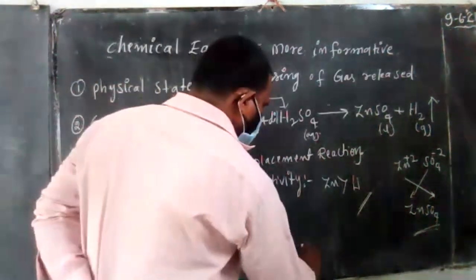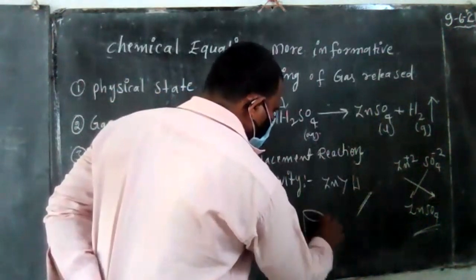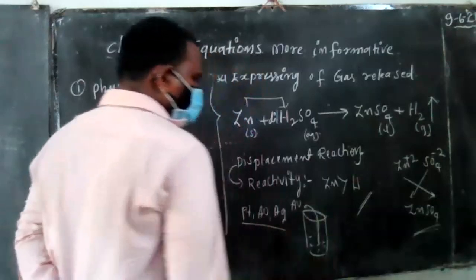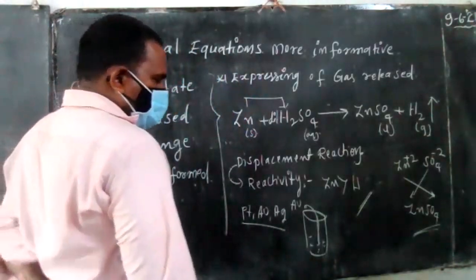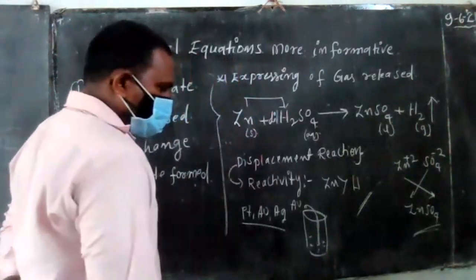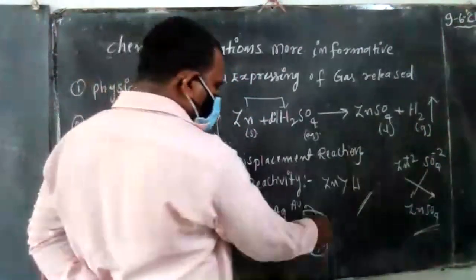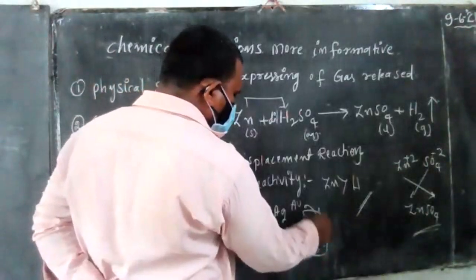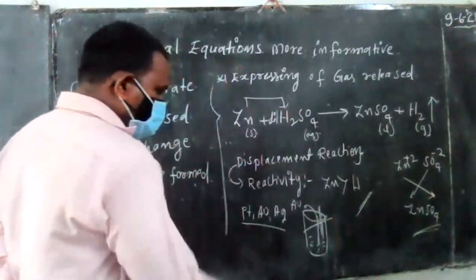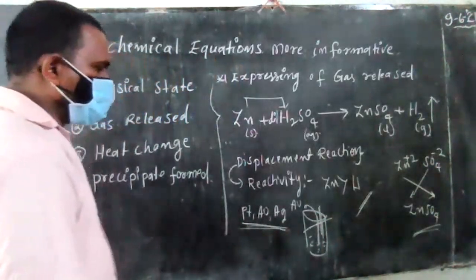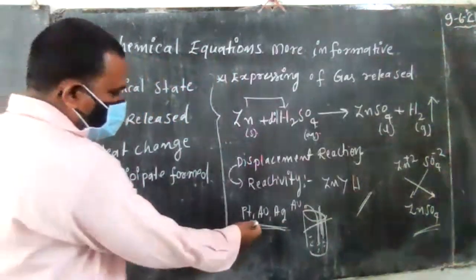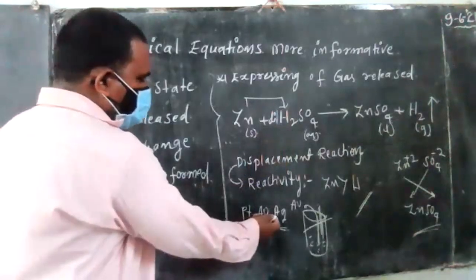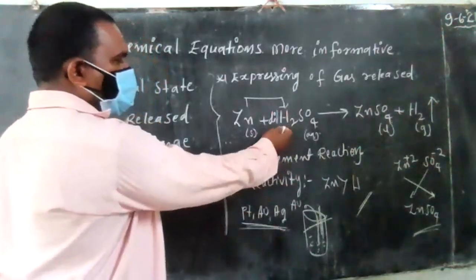Suppose gold. You take sulfuric acid, and gold metal or gold small particles are added to the sulfuric acid. The chemical reaction does not occur, meaning new substances are not forming, nothing is changing. Why? Because platinum, gold, silver, these three have less reactivity compared to hydrogen.